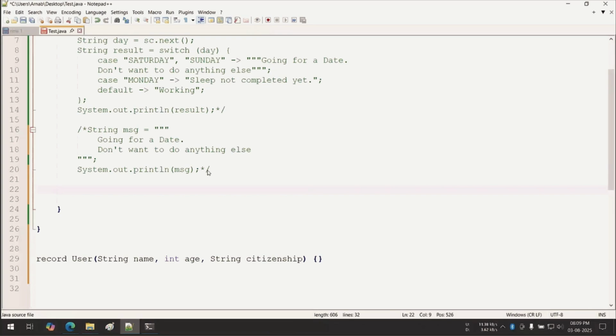User is equal to new User. Okay, simple, as with your public class earlier that you have used, but in this case you have to provide all these values. So here you are providing your name. I am giving my favorite character.